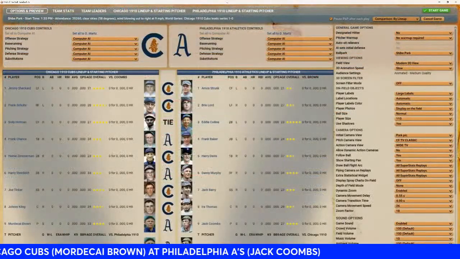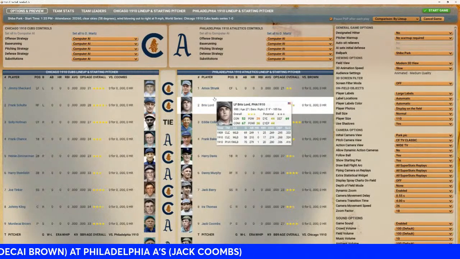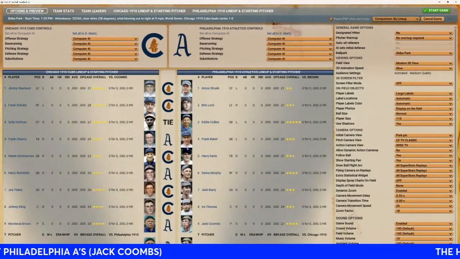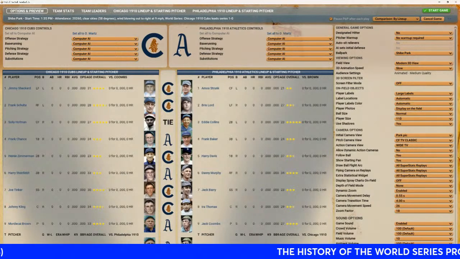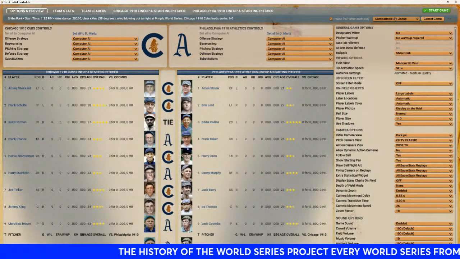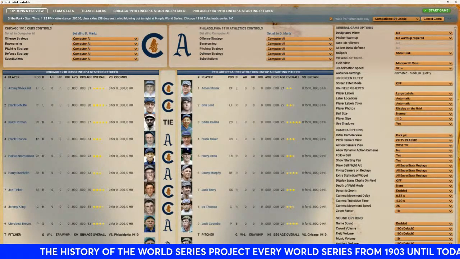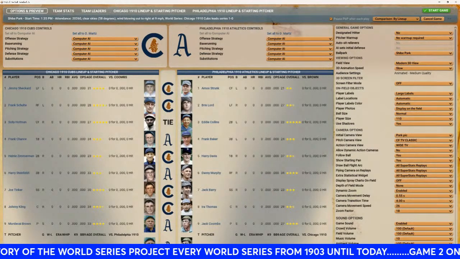We got leading off for the visiting Chicago Cubs, Jimmy Sheckard playing left field. Batting second, playing right field, Frank Schultz. Batting third, playing center field, Solly Hofman. Batting fourth, playing first base, Frank Chance. Batting fifth, playing second base is Heinie Zimmerman.